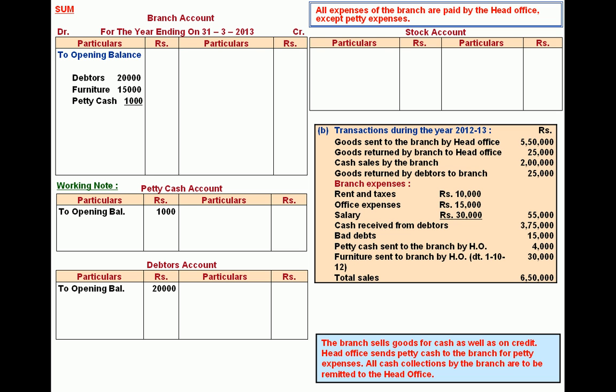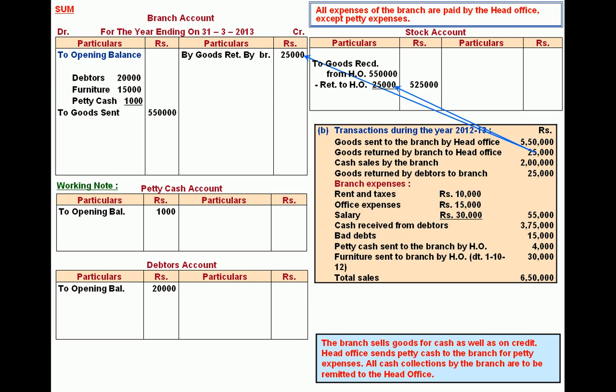Transactions during the year: goods sent to the branch account debit to goods sent to branch account 5,50,000. This information is recorded in stock account because we are going to find out the missing detail of stock, that is opening stock. Goods returned by branch is the giver, credit branch account, and goods returned by branch is deducted from goods sent to find out the net amount of stock given to the branch.